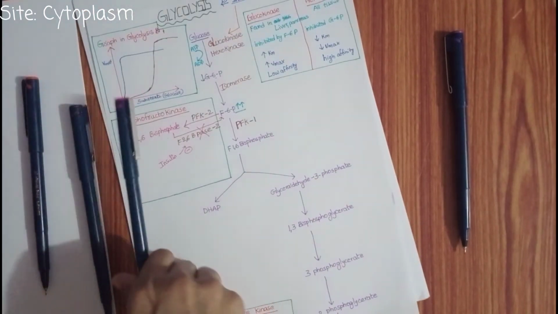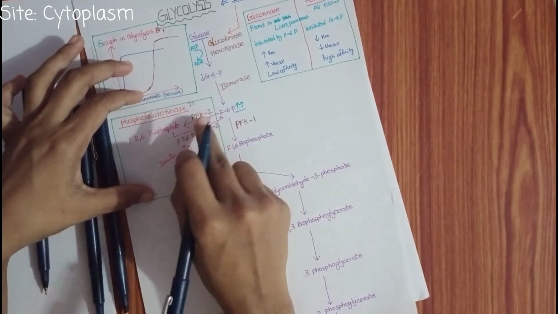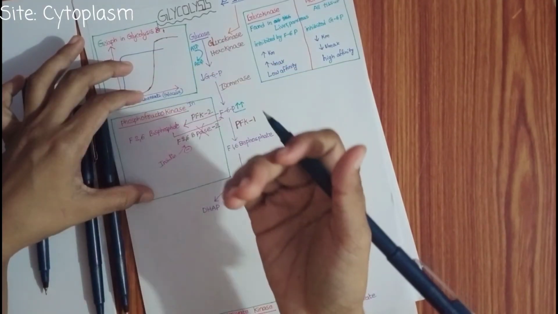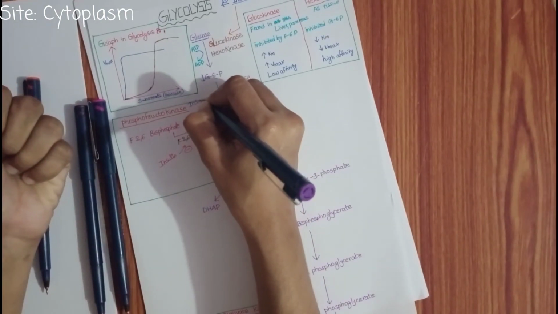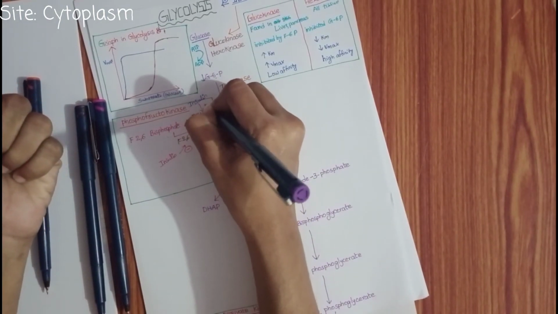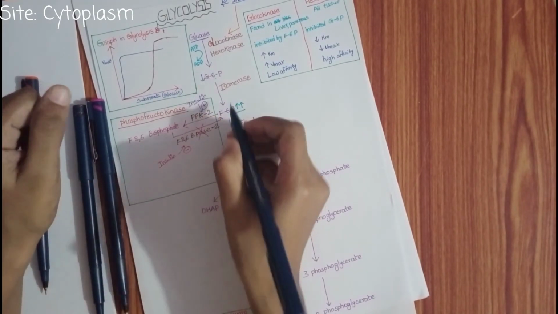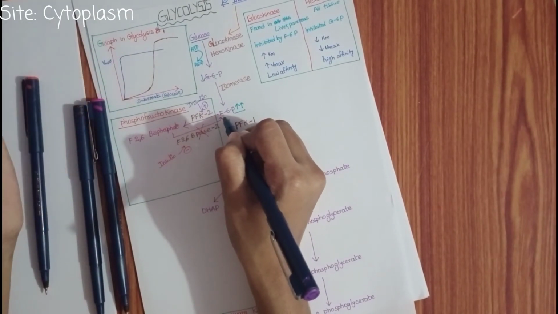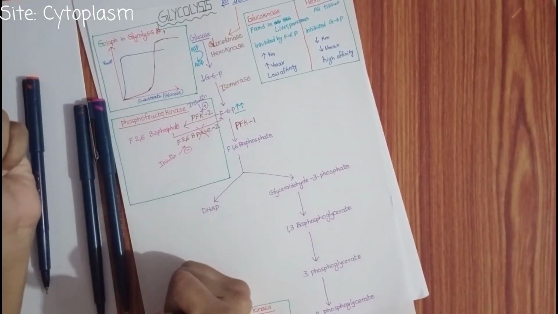After that, the enzyme having kinase, when you remove phosphate from that, it will activate. Phosphofructokinase 2 is activated, so there will be increased conversion of fructose 6-phosphate to fructose 2,6-bisphosphate.